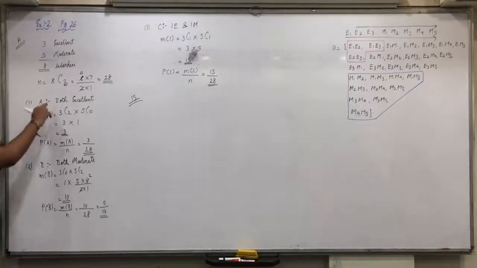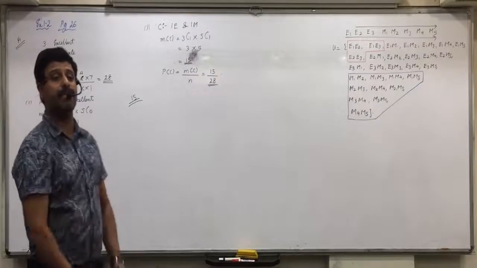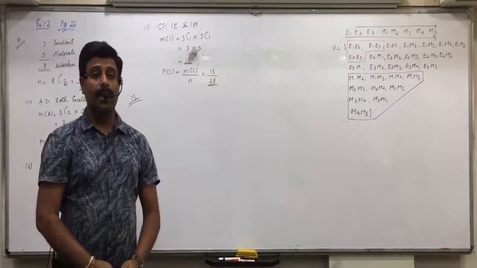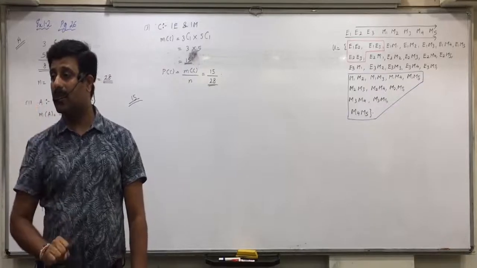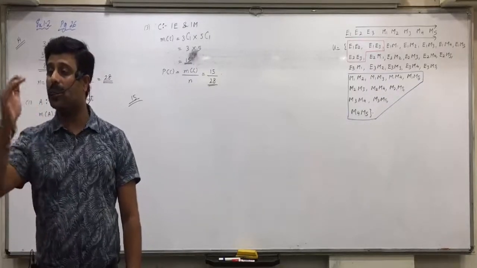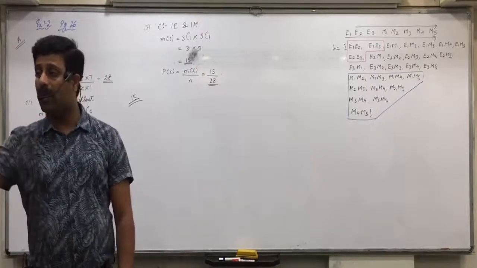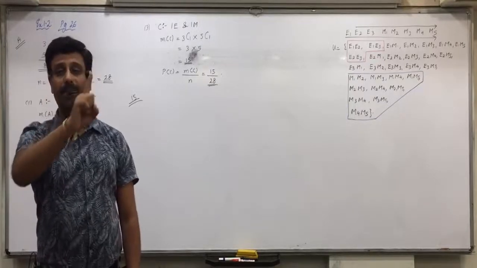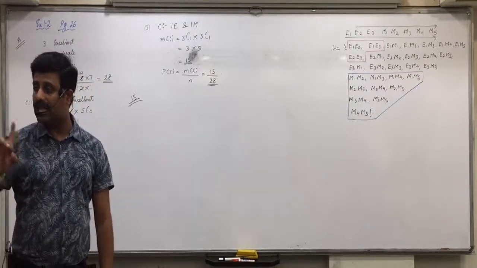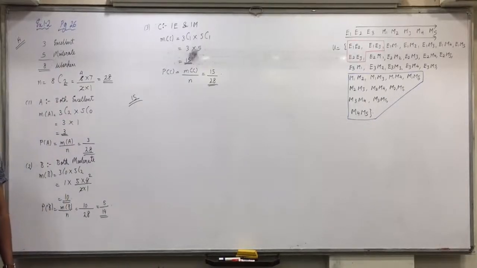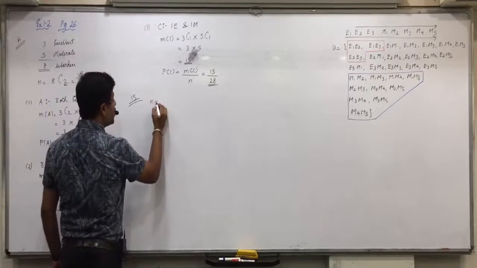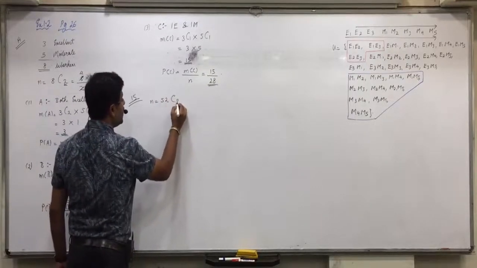So n is 8C2, the number of outcomes in the sample space. Out of 52 cards, you are selecting 2 cards. So n will be 52C2. One more time you make this mistake, 100 times I make you write this. Did you understand the concept or not? So every one of you listen carefully what I am explaining. Sit down. Write down n equals to 52C2.